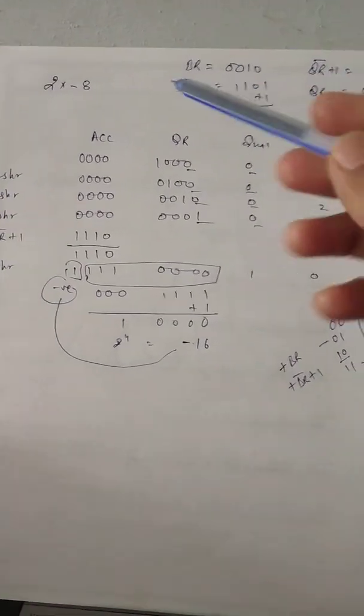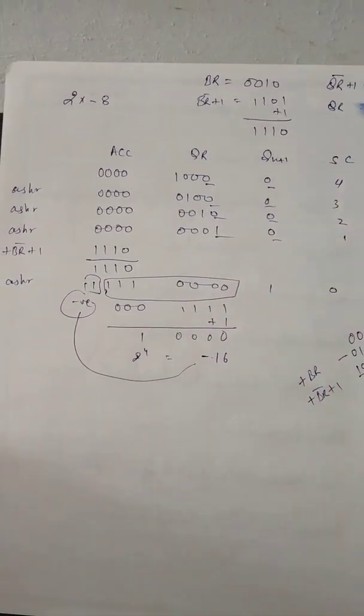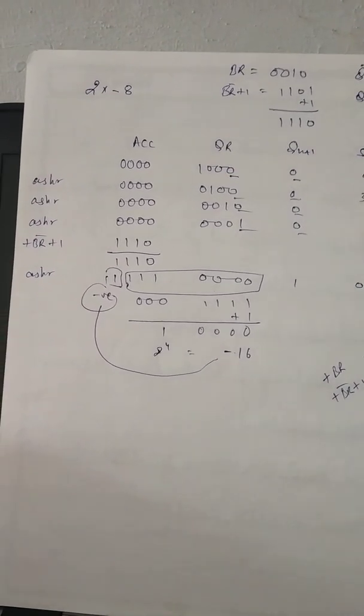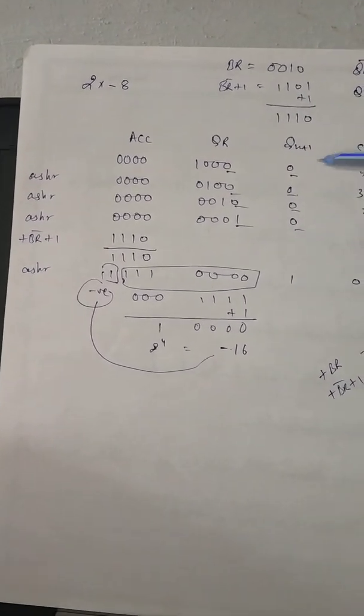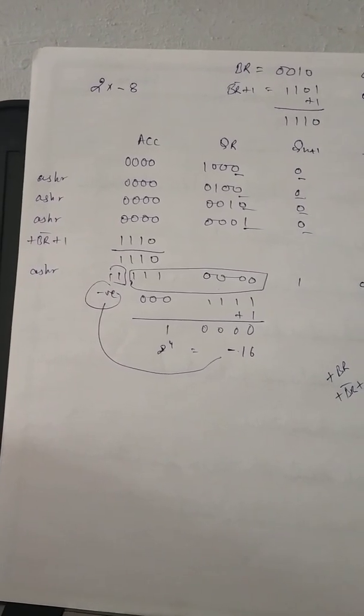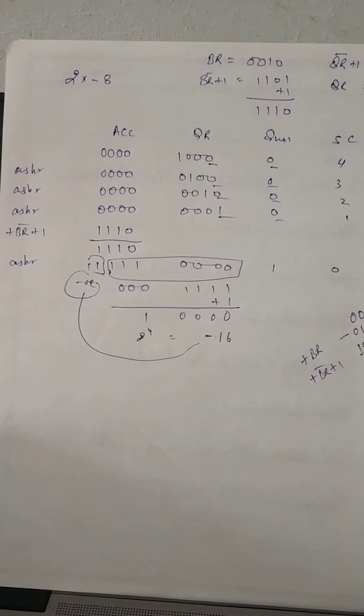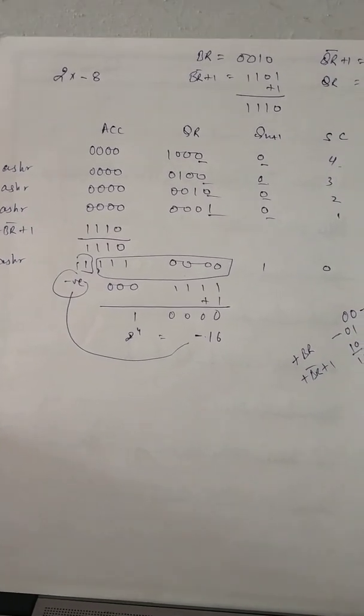Next you have to initialize the accumulator with 0 0. QR will be this value. Qn plus 1 is the additional flip-flop that we utilize, and we initialize it with 0. The sequence counter will be equal to the number of bits in the multiplier. So if there are 4 bits, it should be 4, right?